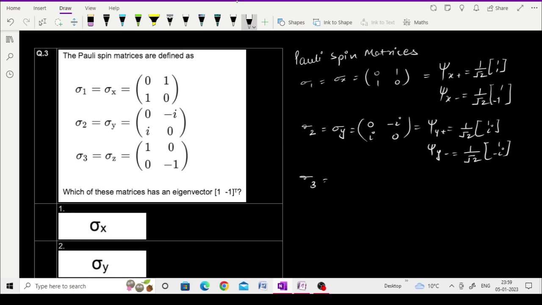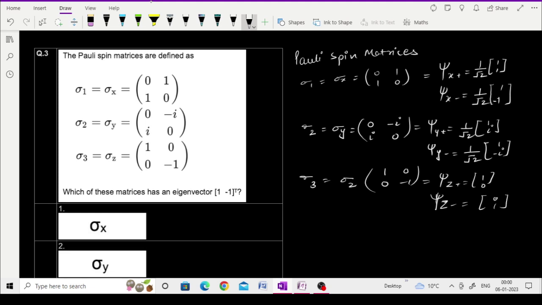Sigma z, sigma 3, equals 1 0 0 minus 1. For that, the eigenvalue z plus equals (1, 0), and sigma z minus equals (0, 1).